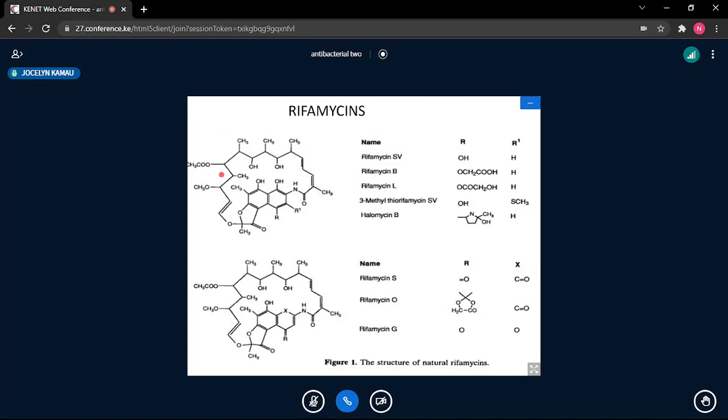because the whole of this area, if you look at it, is a side chain. So this is the side chain here. The whole of this area does not change in the rifamycin. What changes is that R and R1. And when we look at this molecule, you can see we have this aromatic center here and there, and then a portion of this aromatic area is joined. You can go round, come round, and come back there.